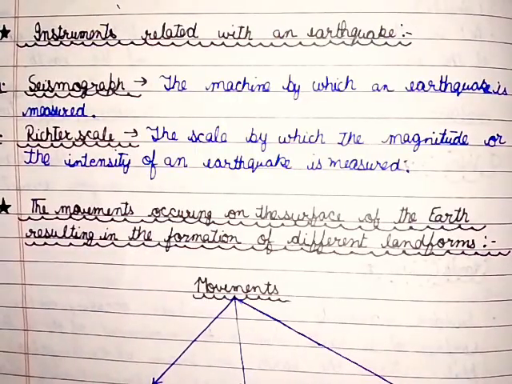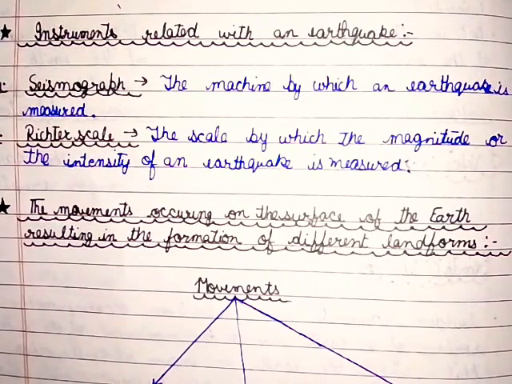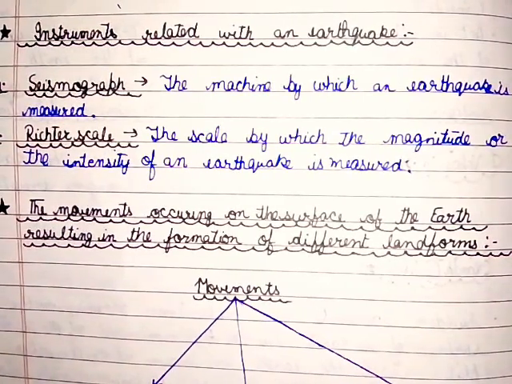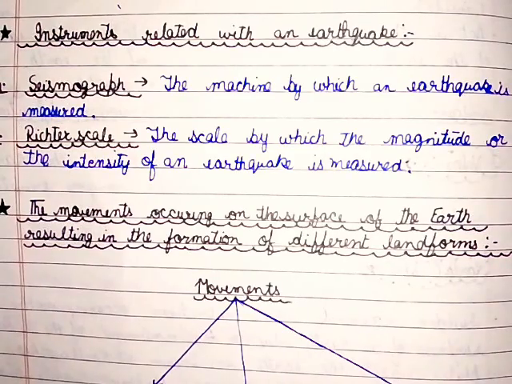Answer number 5. Seismograph: the machine by which an earthquake is measured. Richter scale: the scale by which the magnitude or the intensity of an earthquake is measured.